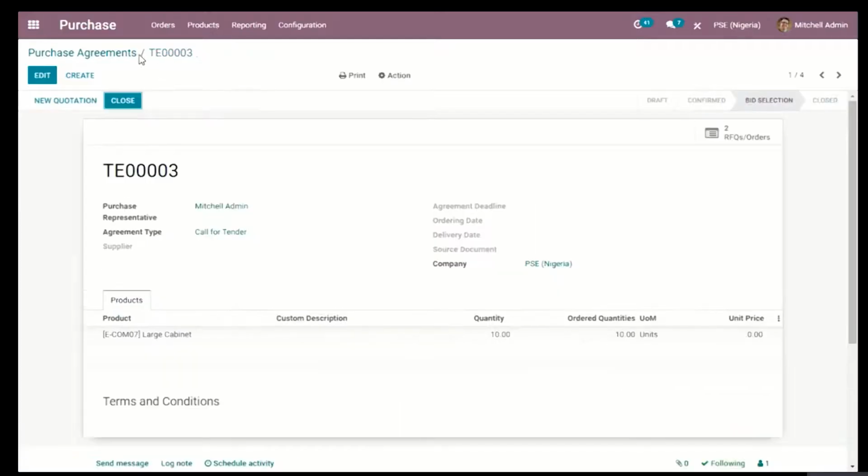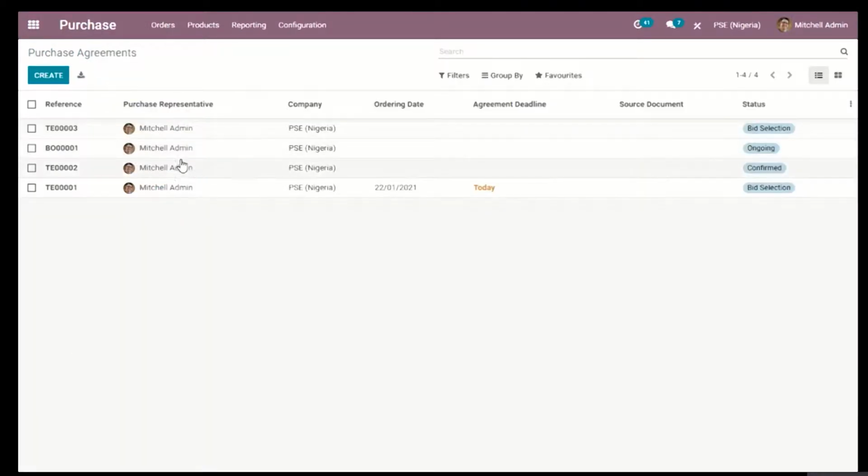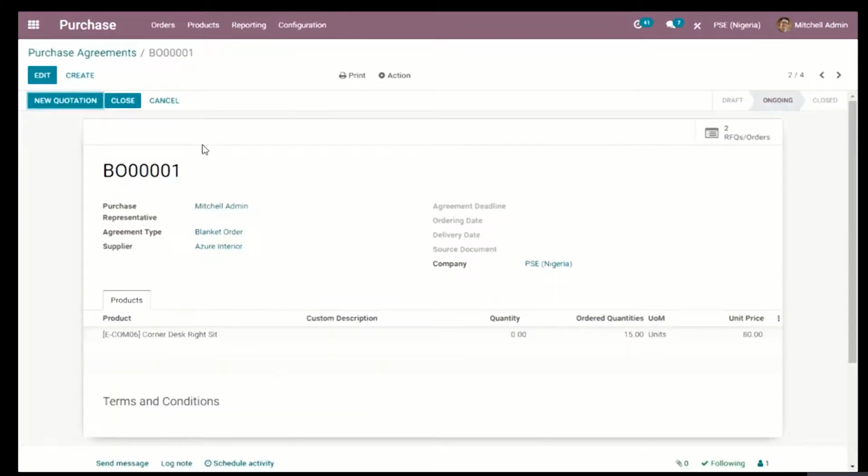But if it were to be a purchase agreement, which is the blanket order, it requires that you create a series of agreements with just one vendor at a particular agreement price.